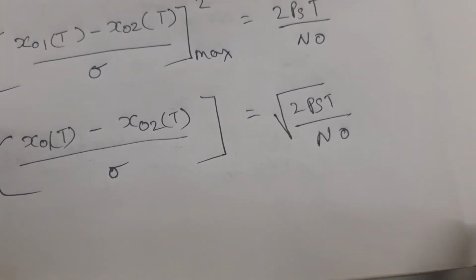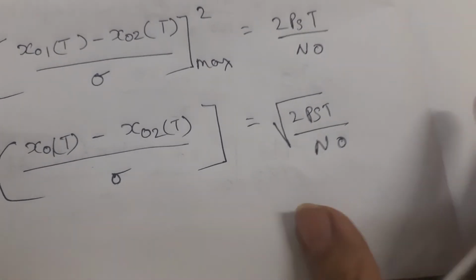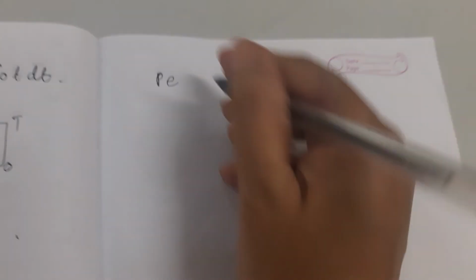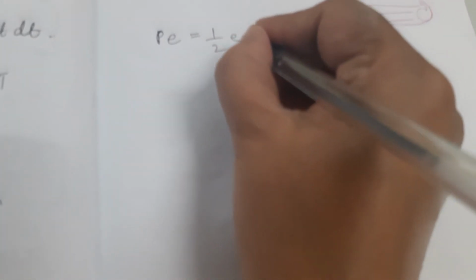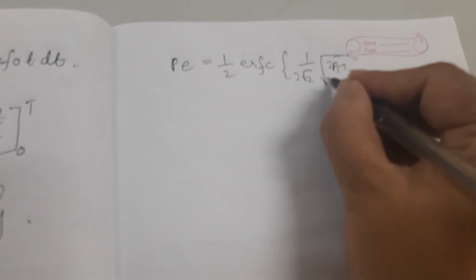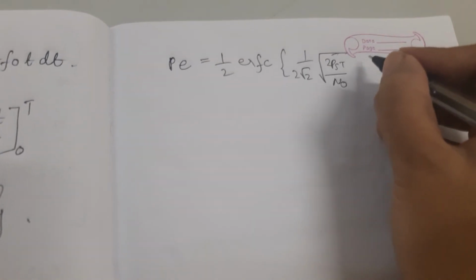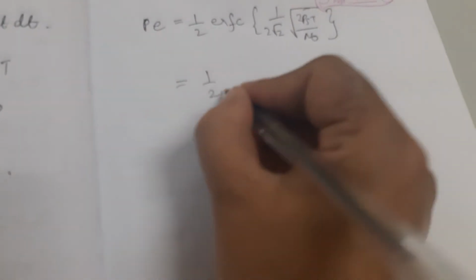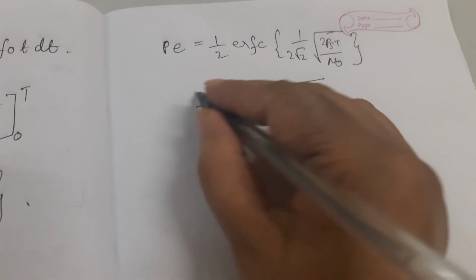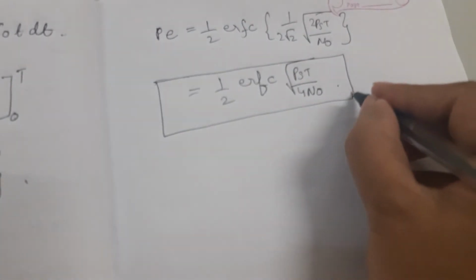Now, substituting this value in the second equation that we got previously, this will be equal to Pe, probability of error, equal to half of the error function erfc of 1 by 2 root 2 Ps T over n naught, which is equal to half of erfc of root Ps T over 4 n naught. So this is the probability of error of ASK.